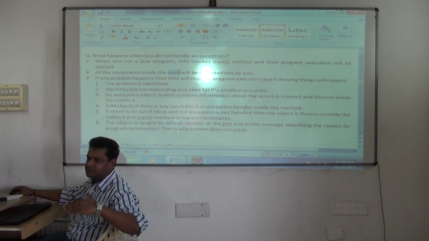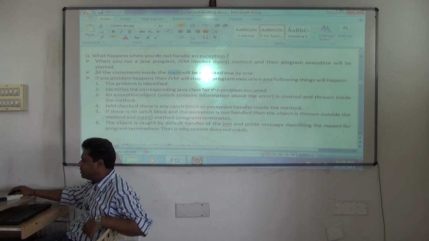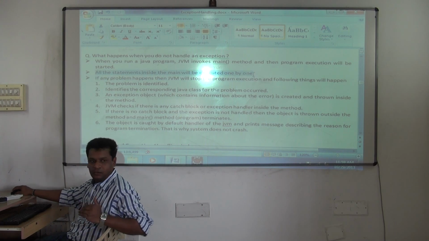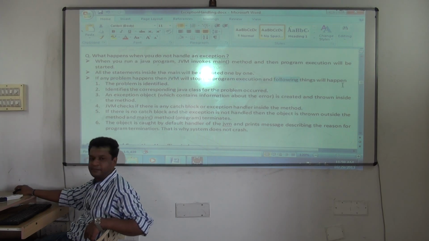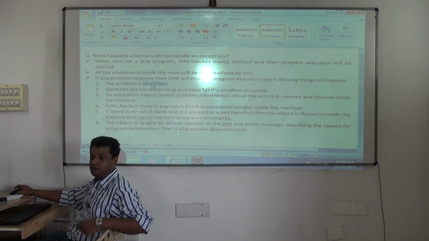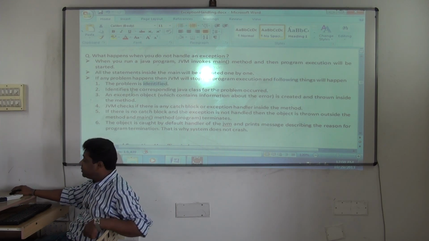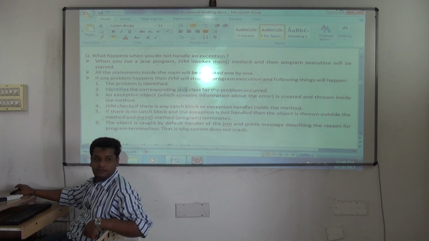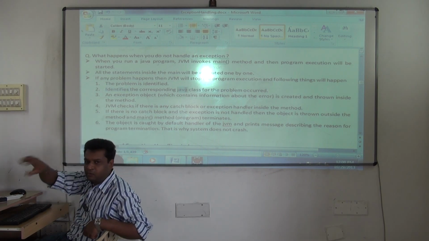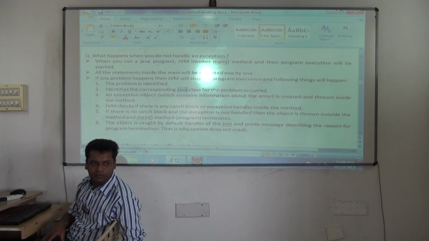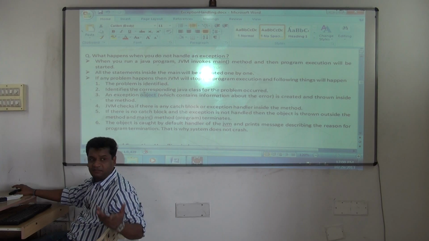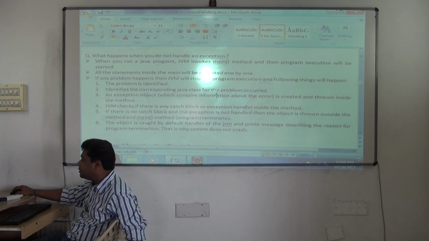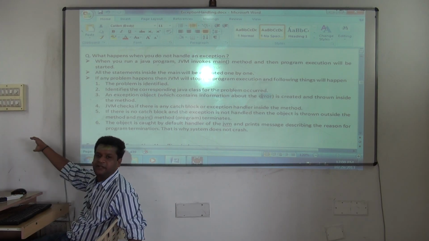When you run the Java program, the main method starts execution, and all the statements inside the main will be executed one by one. After that, if any problem happens, then JVM will stop the program execution, and the following things will happen. The problem is identified. Who is identifying the problem? JVM identifies the corresponding Java class. There are so many classes I wrote now. It will pick one class which is suitable to this problem, or which can represent this problem. Then an exception object, meaning an object of that class, will be created, and it contains information about the error.